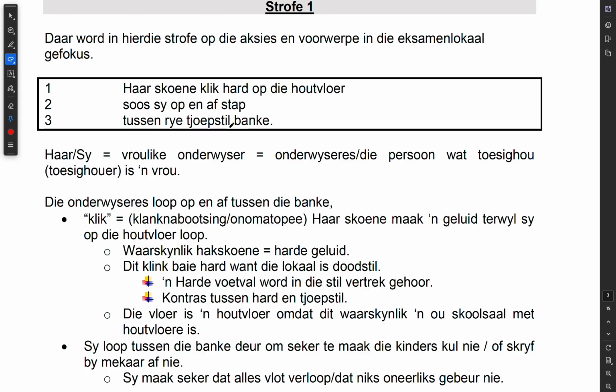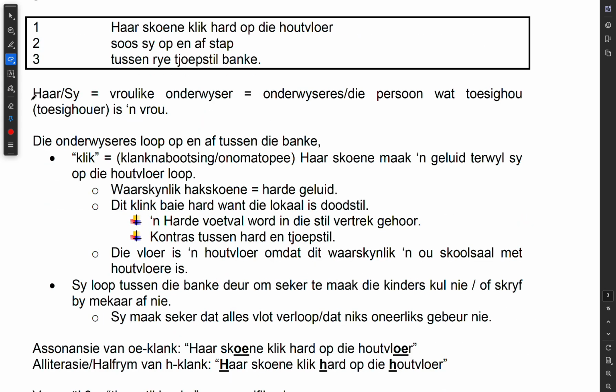So her shoes click loudly on the wooden floor as she walks up and down between the rows of quiet benches, okay? So guys, look at the pronoun, sy, okay? It's telling us that the person that's walking up and down is a female, a female teacher, okay? A female teacher is called an onderwyseres. It is the person who invigilates, an invigilator.